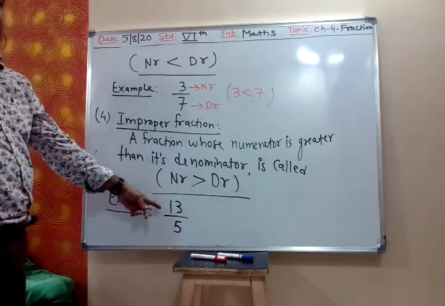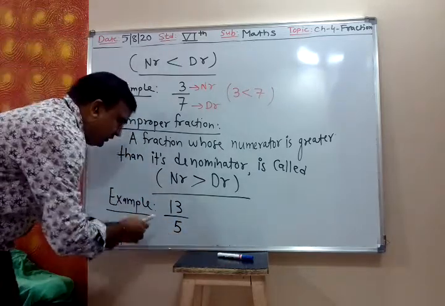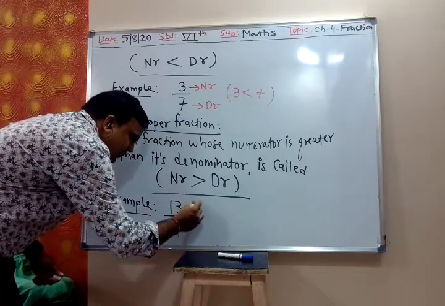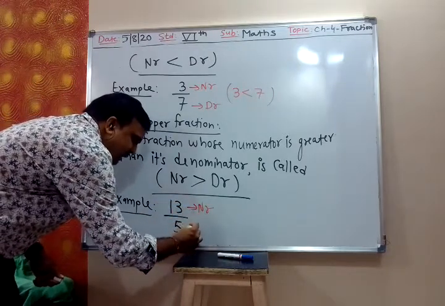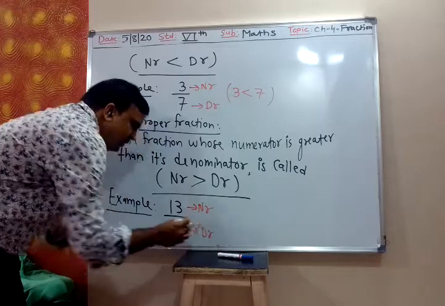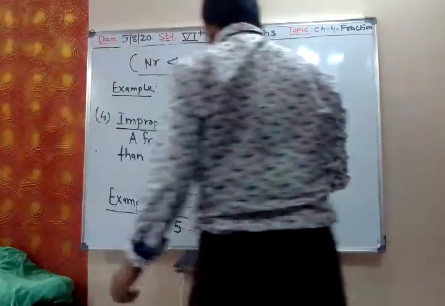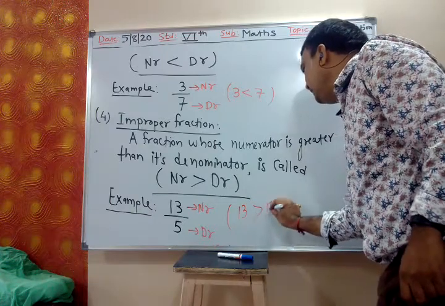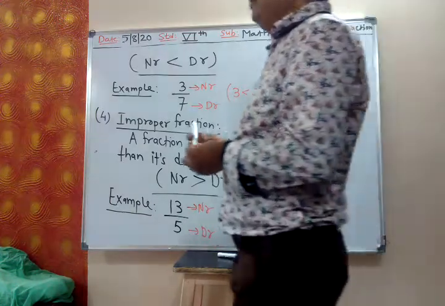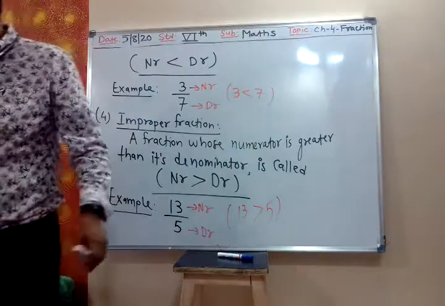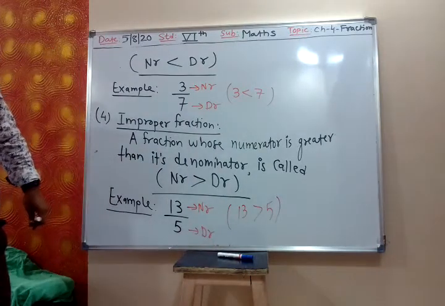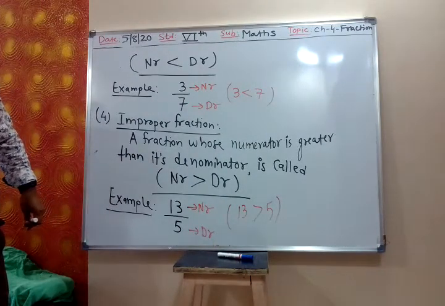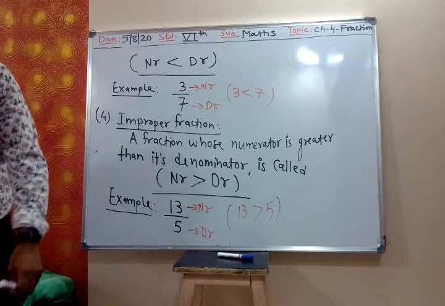In 13 by 5, what is numerator? 13. This is my numerator 13. What is denominator? 5. So here numerator 13 is bigger than denominator 5. So it is an improper fraction. A fraction whose numerator is bigger than denominator is called improper fraction.